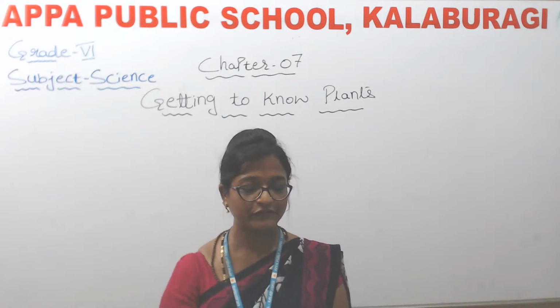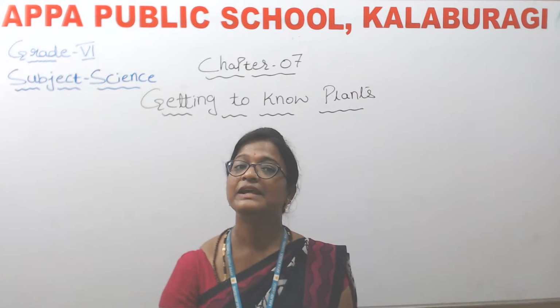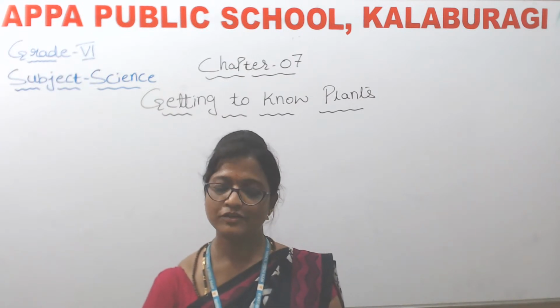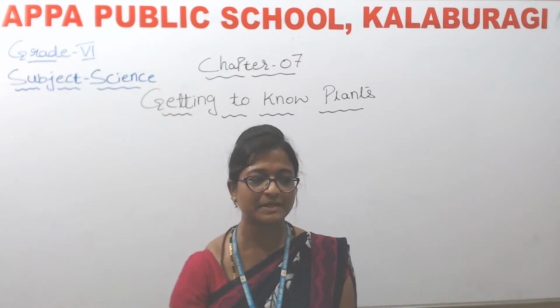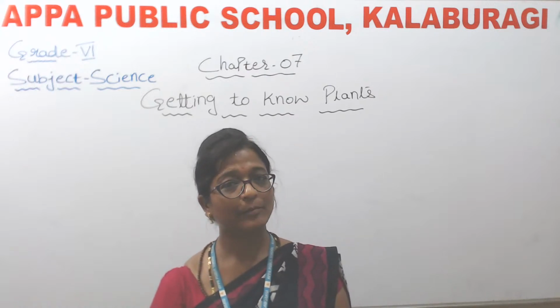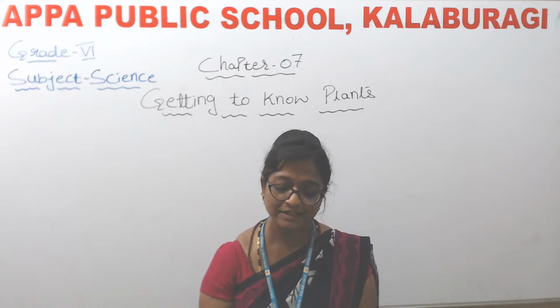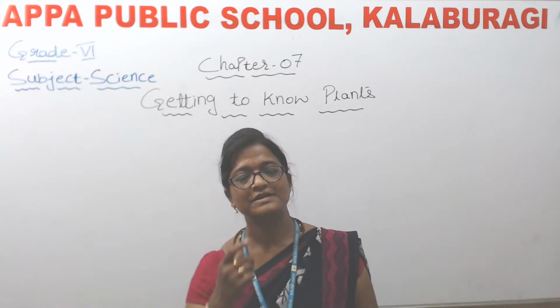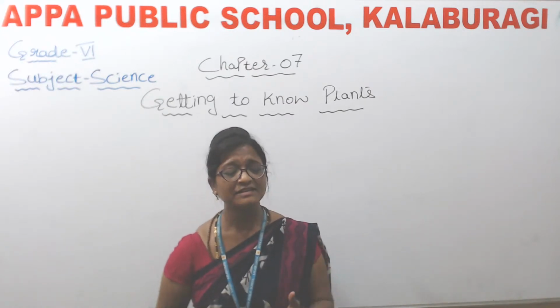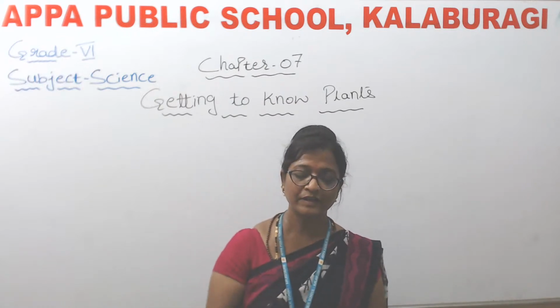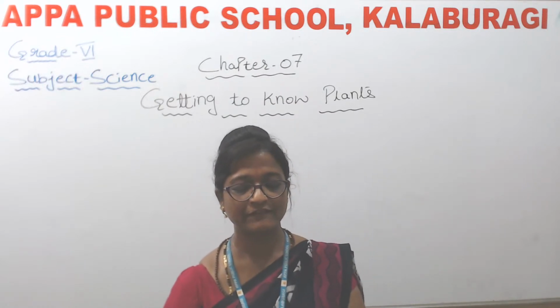Yes. Obviously, the stem of the lemon will be hard. At the base of the stem, will the branches be at the base of the stem? Yes. Higher up on the stem? No. And lemon belongs to which category? Shrub, isn't it?